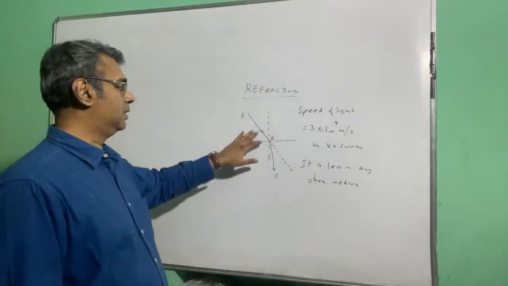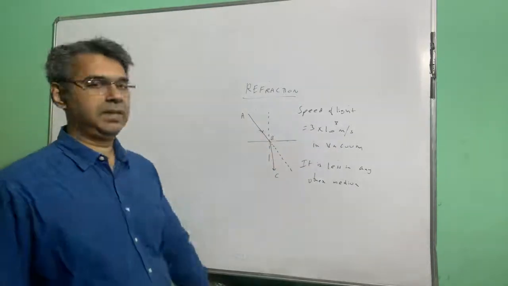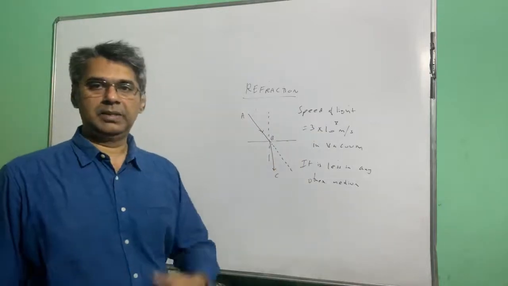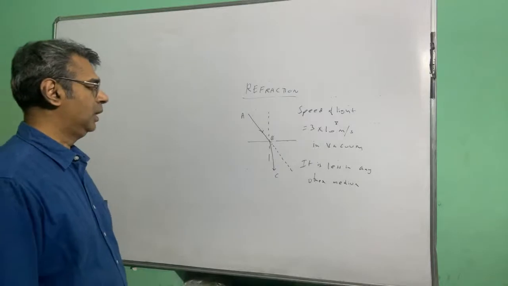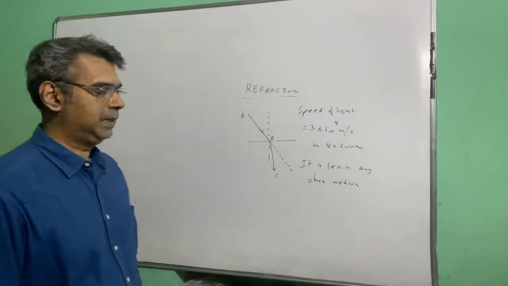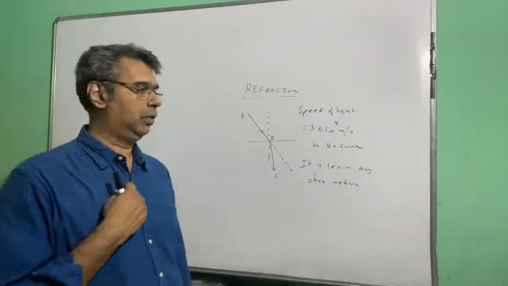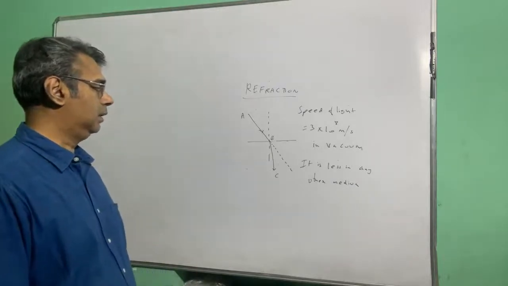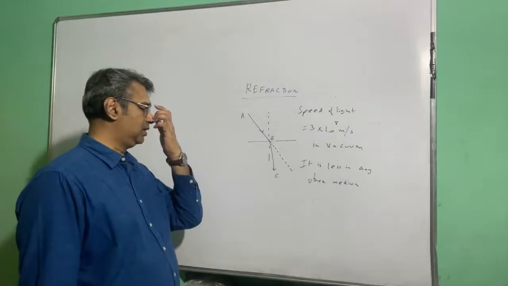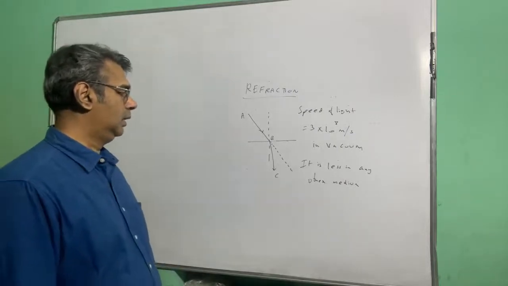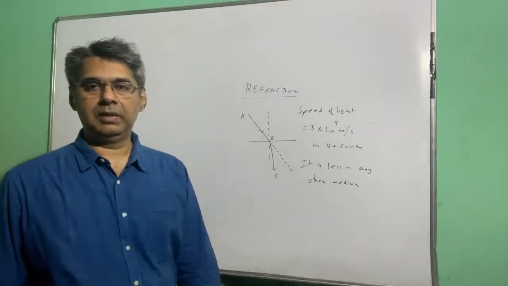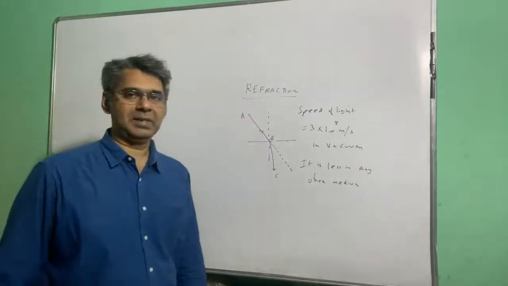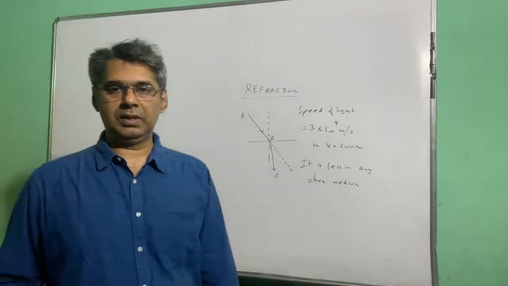So the speed of light is 3 into 10 to the power 8 meter per second, and then it is decreasing to some other quantity when it is entering the other medium. Since the speed of light is decreasing, in the same amount of time it will travel a shorter distance. Now you all have heard of the famous sentence that perpendicular is the shortest distance.